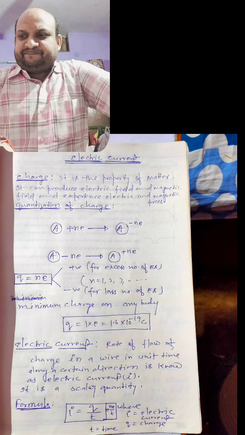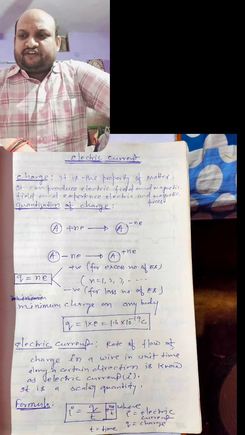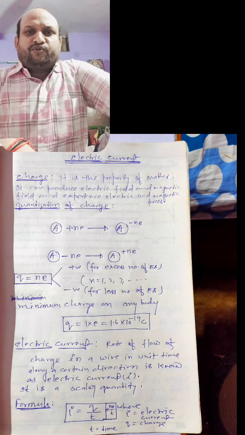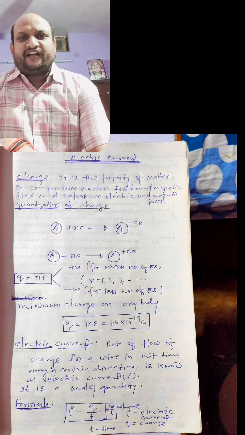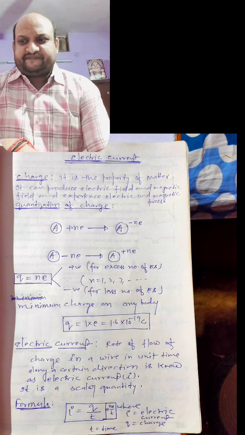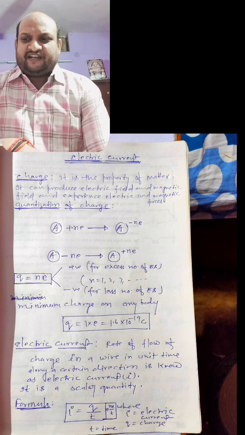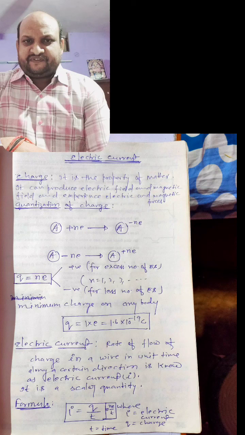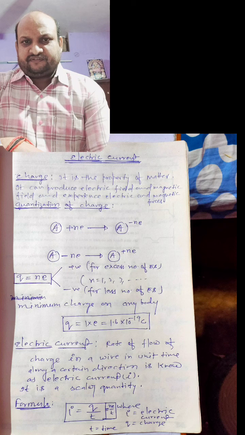Electric current. The rate of flow of charge in a wire in unit time along a certain direction is known as electric current. It is represented by small i and its unit is ampere. Coulomb per second is also a unit of electric current. Electric current is a scalar quantity because it does not obey the law of addition of vectors.